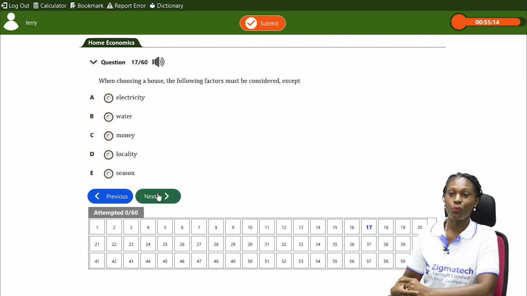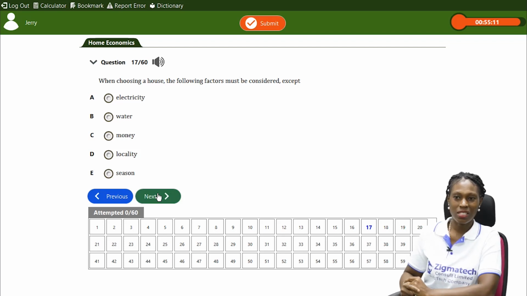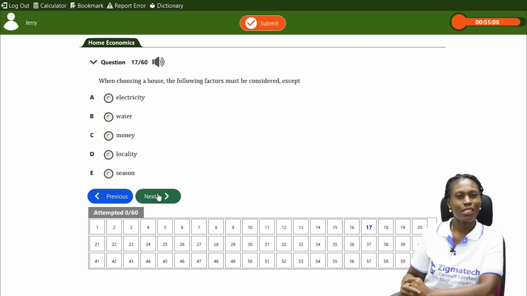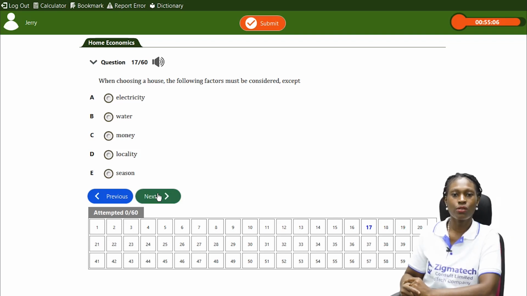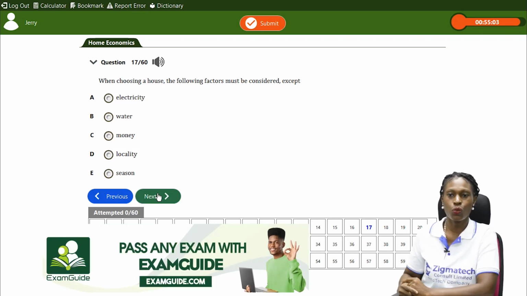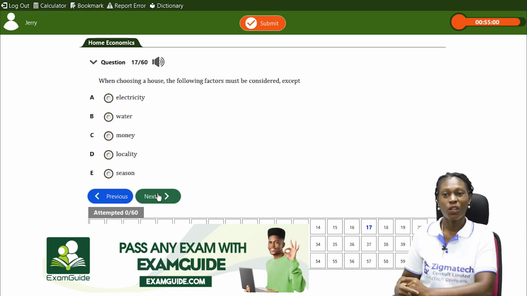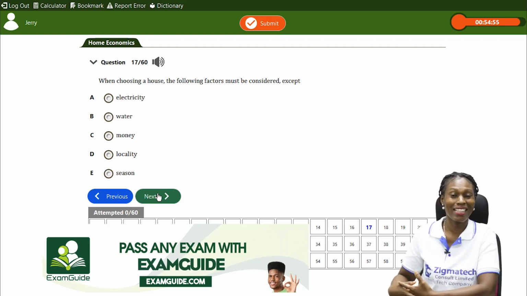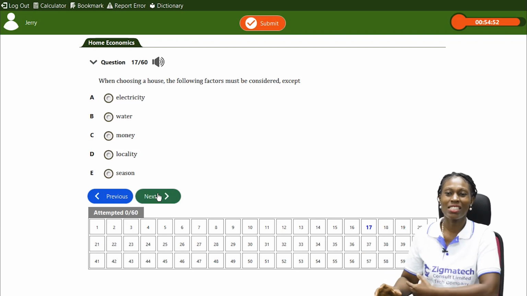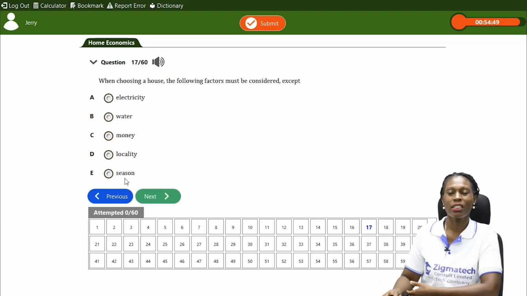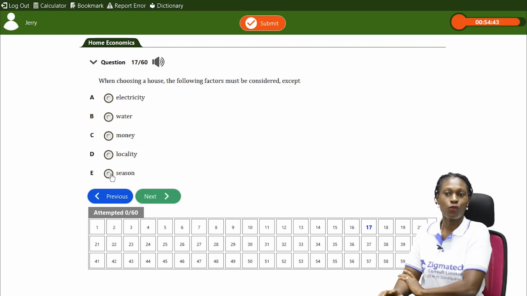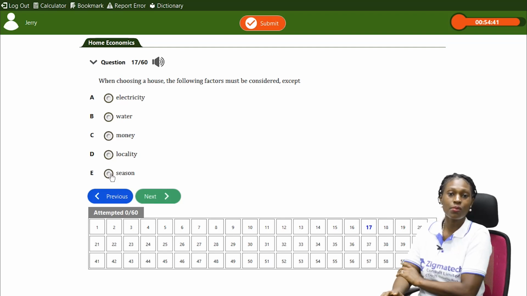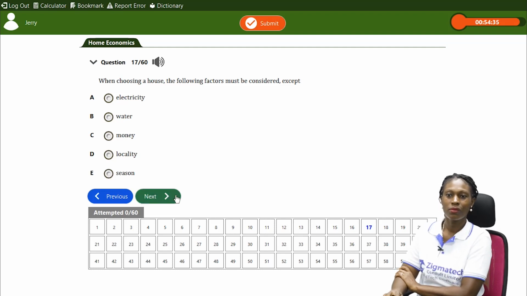Money available is one important factor that you must consider. Another is the locality, the location. We talked about that, where the house is to be situated. Now, season. How does season affect choosing the family house? Of course, there's no way the season would affect that. So the answer here is E, season. Season is the wrong one here. So the answer is E, season.